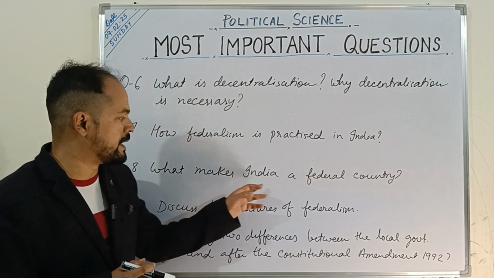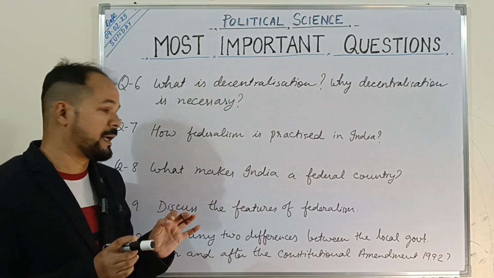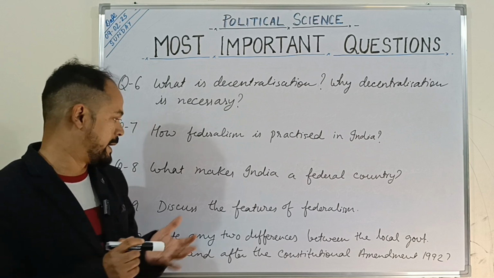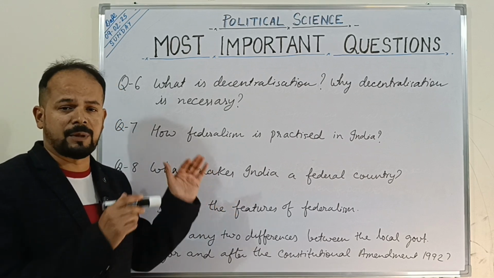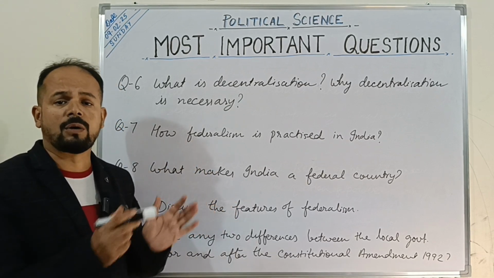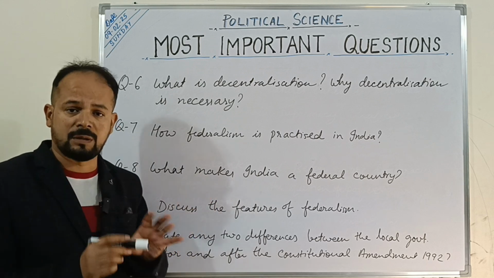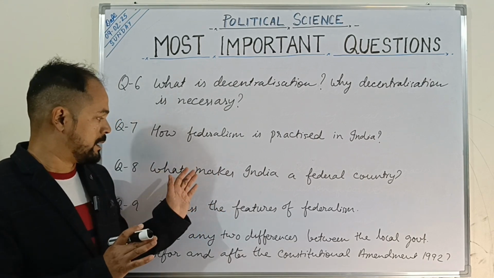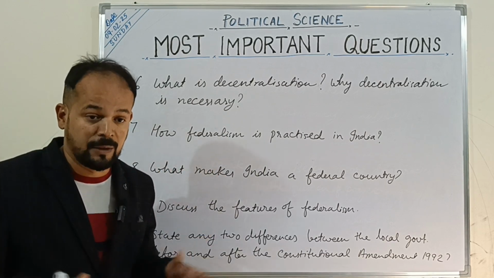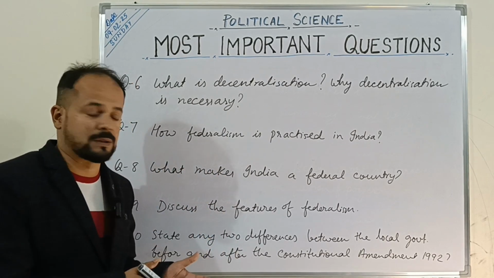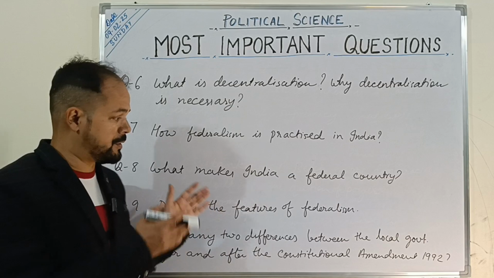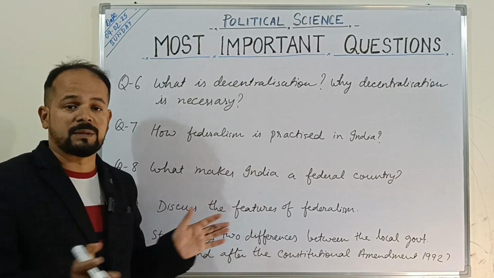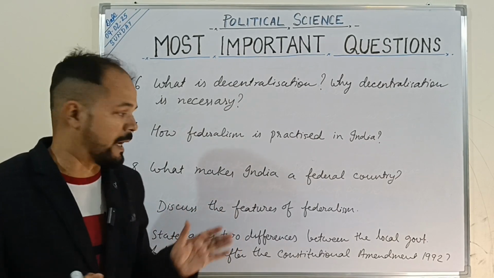In what makes India a federal country, we have to understand the arrangements that have been made, like how power is distributed. We have the union list, state list, and the concurrent list. Union list is one in which the power to make laws is only with the central government, and the state list contains those subjects on which the state government will make laws, and the concurrent list is one on which both the central and state governments will make laws.